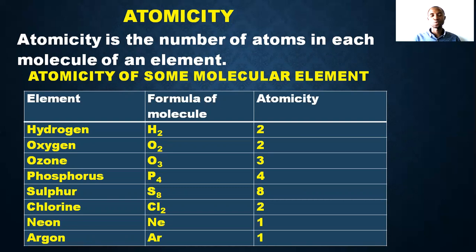And its atomicity is 2. Sulfur's atomicity is 8. Neon is 1. Argon is 1. So that is what we mean by atomicity. If you are asked the atomicity of a particular element in a compound, just look at that particular element and know how many atoms of that element are in it. That is the atomicity of that particular element. Okay.